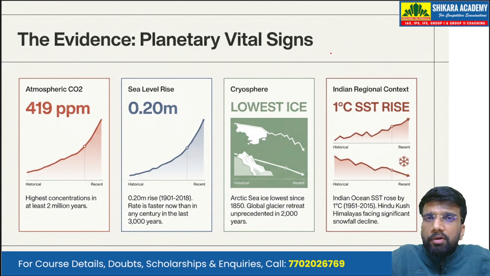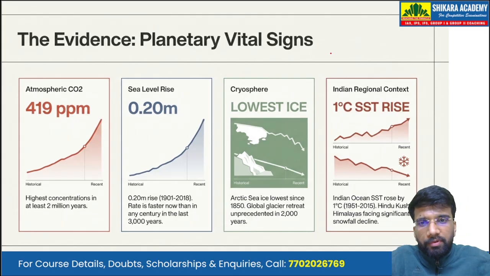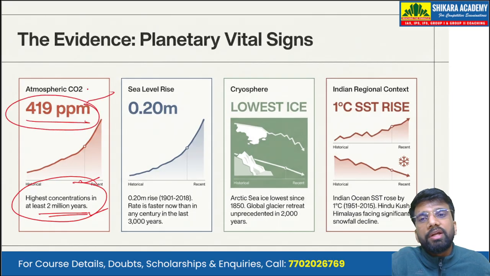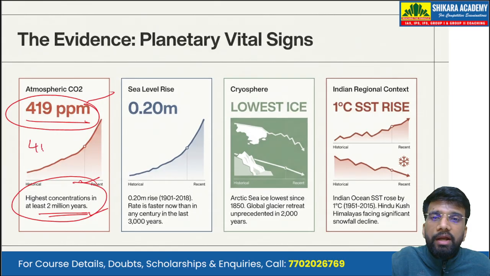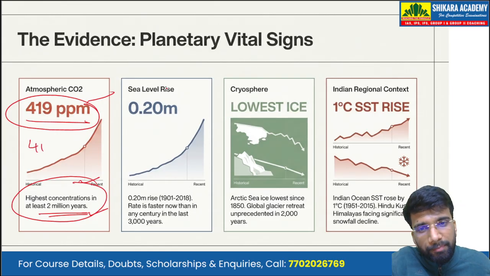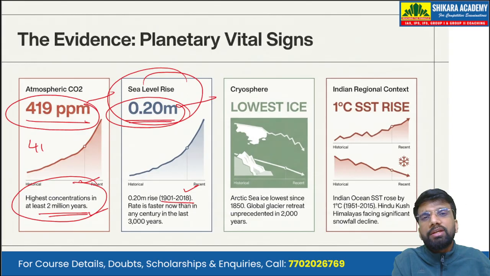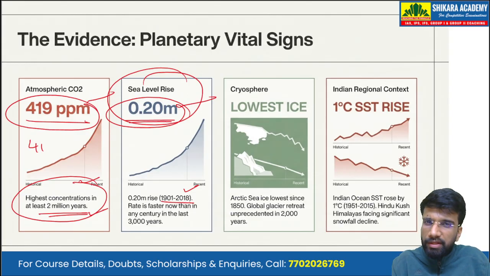Now, what is the evidence of climate change or global warming? Over the years, we have seen the highest concentration in at least the last 2 million years of carbon dioxide in the atmosphere, that is 419 parts per million. There has been a rise in the sea level of 0.2 meters between 1901 and 2018. So over a period of 117 years, there has been a 0.2 meter rise in the sea level.